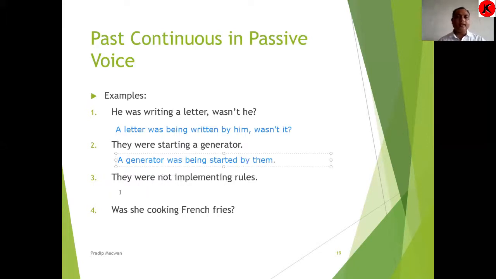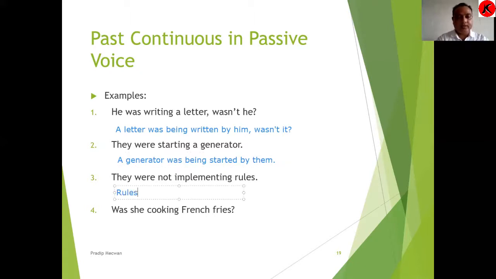Now let us look at the third sentence. They were not implementing rules. They is a subject. Were not implementing is a verb in past continuous tense. Rules is the object here. So here we will bring the rules to the front.